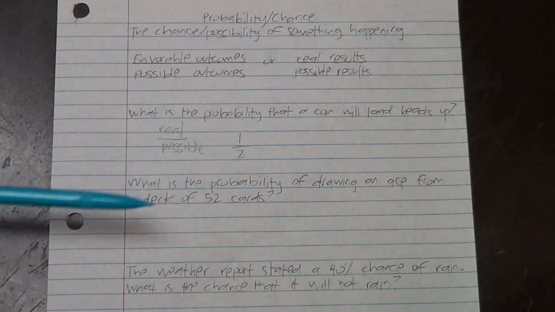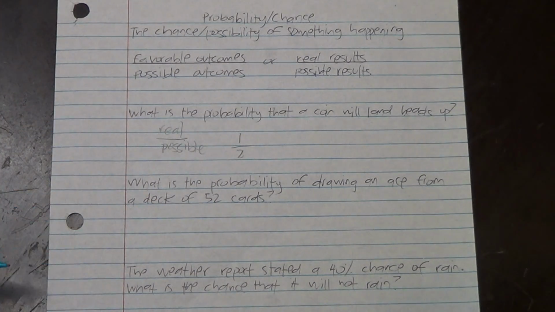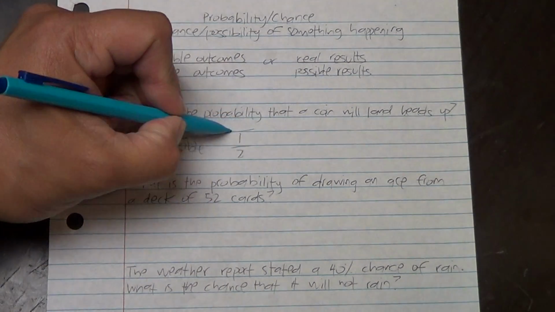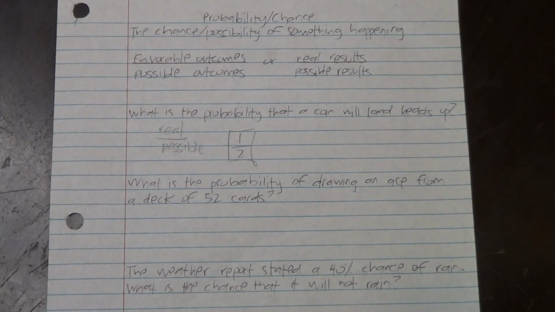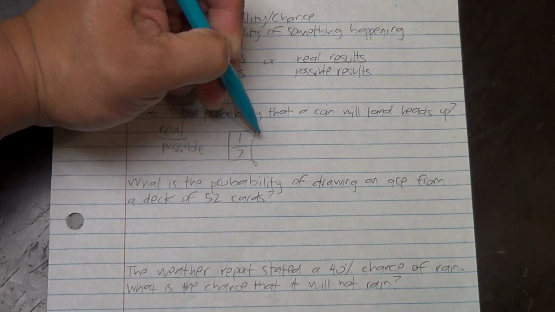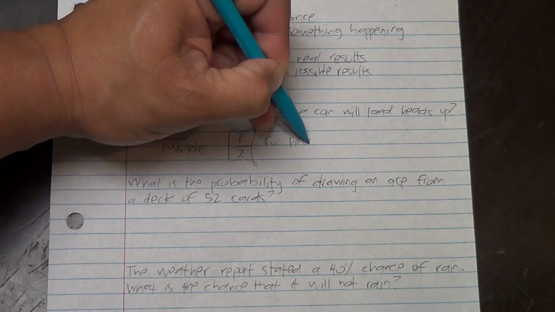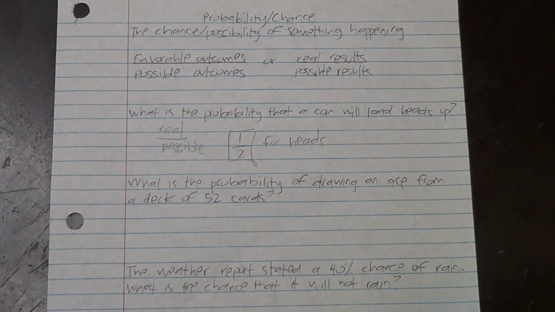Of course we know those are in lowest terms. We've already got a 1 there in the numerator, so no need to try to reduce that any farther. If we wanted to be complete we would say 1 out of 2 chances for heads.